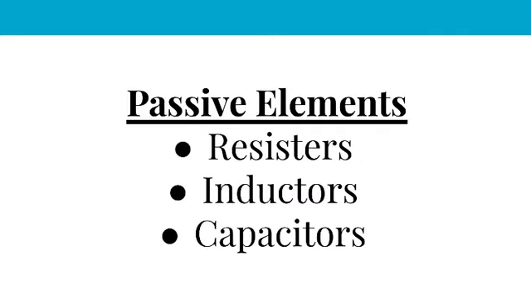Now let us see about passive elements. Passive elements cannot deliver power to other elements. That means they cannot deliver energy to the other elements. However, they can absorb power. That means these elements can either dissipate power in the form of heat or store energy in the form of either a magnetic field or an electric field. Some examples are resistors, inductors, and capacitors, which come under passive elements.